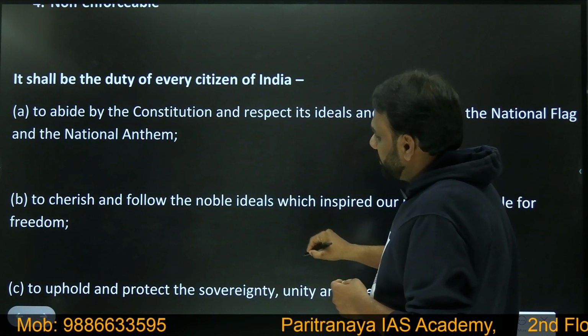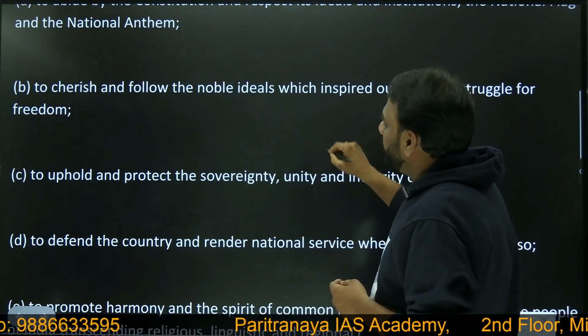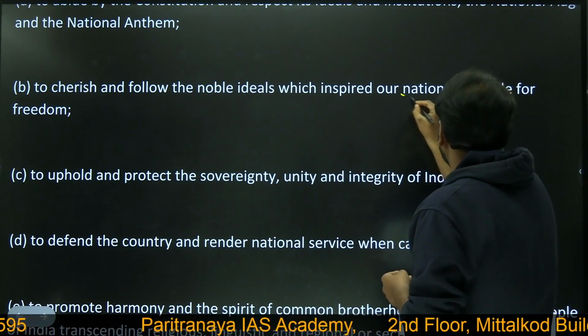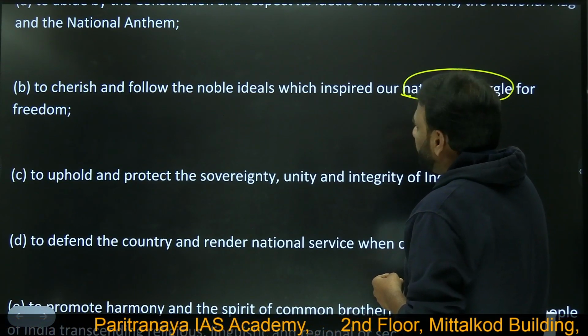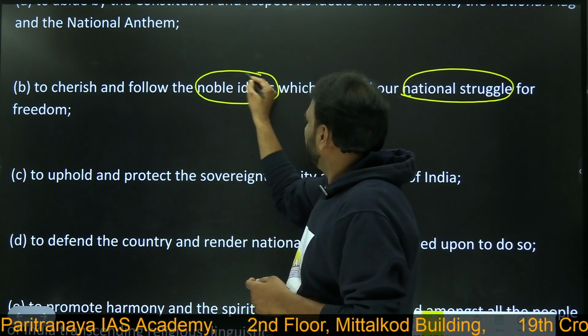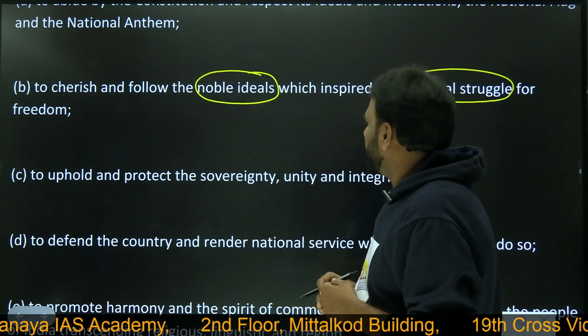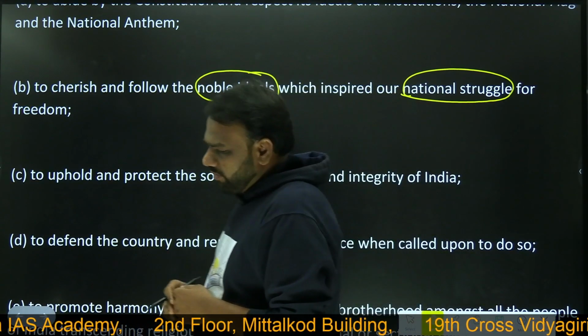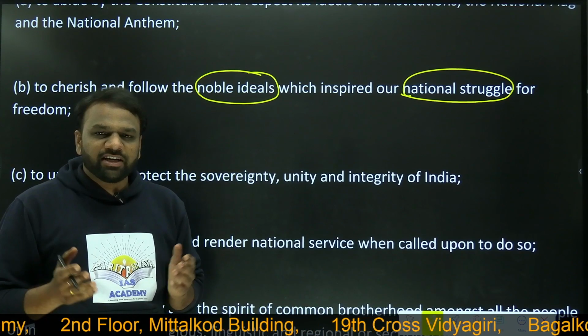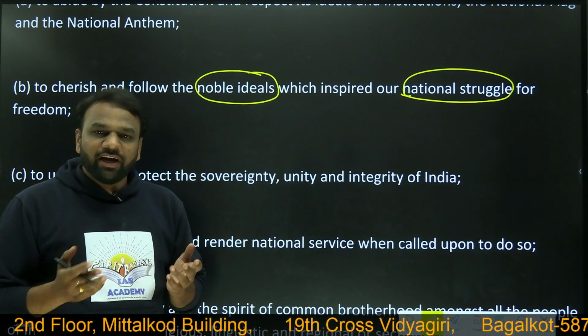Next, to cherish and follow the noble ideals which inspired our national struggle for freedom. So noble ideals to cherish and follow. So if we look at our national struggle, okay, we got independence in 1947, but how did we get independence?